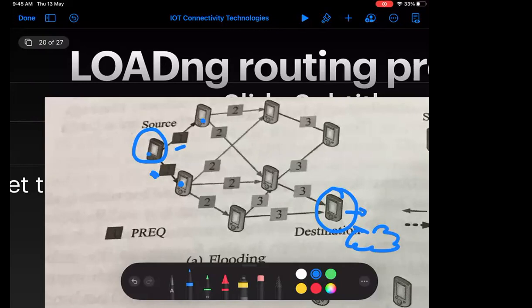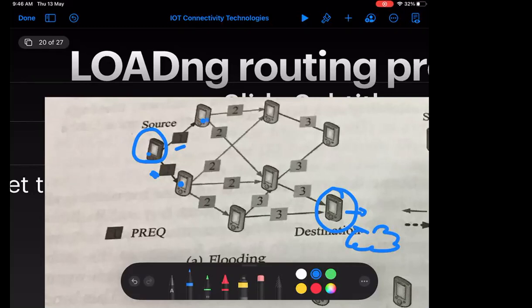Now, the source node does not know who my destination node is. In the LOADng routing protocol, we are basically trying to identify who my destination node is. In the process of identifying the destination node, we first send the message to our neighbors. The source node's neighbors are these two nodes, so it sends the message to these two nodes. Now these two nodes will come to know that, okay, I am not the destination, so they will pass that route request message to their neighboring routers.